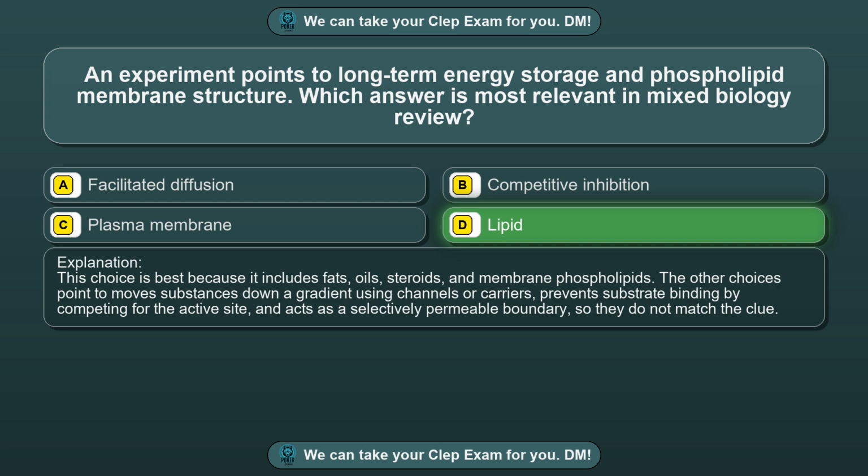This choice is best because it includes fats, oils, steroids, and membrane phospholipids. The other choices point to move substances down a gradient using channels or carriers, prevents substrate binding by competing for the active site, and acts as a selectively permeable boundary, so they do not match the clue.